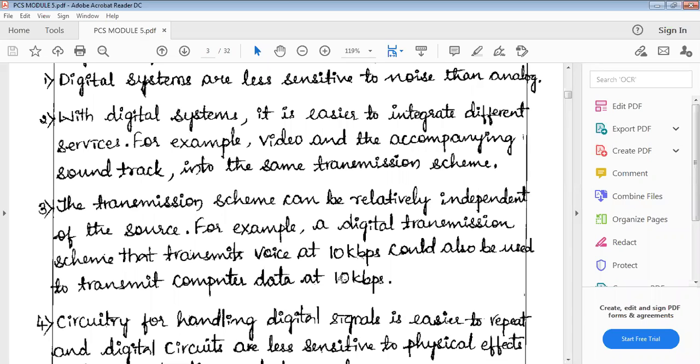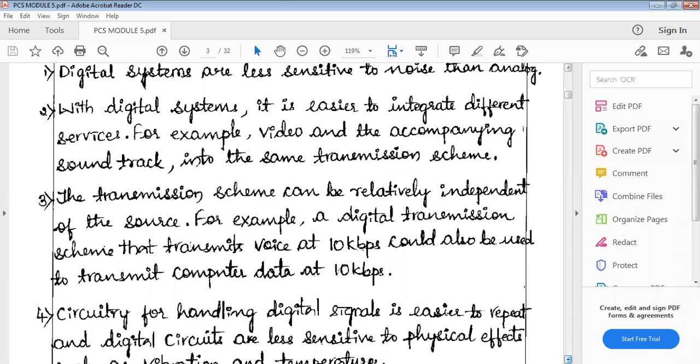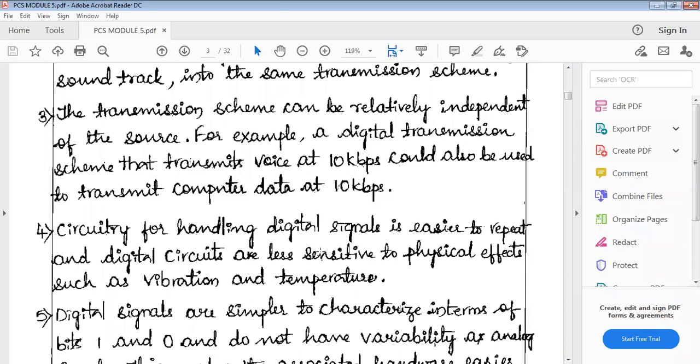Okay. Yes, sir. So this is the third point. Next, fourth point: circuitry for handling the digital signal is easier to repeat, and digital circuits are less sensitive to physical effects such as vibration and temperature. So whatever circuits we are using for the digital signal are very easy to repeat, and are less sensitive to physical effects such as vibration and temperature. That is, digital systems and digital circuits are very less sensitive to temperature and vibrations. That is why we are converting the analog signal into the digital signal.